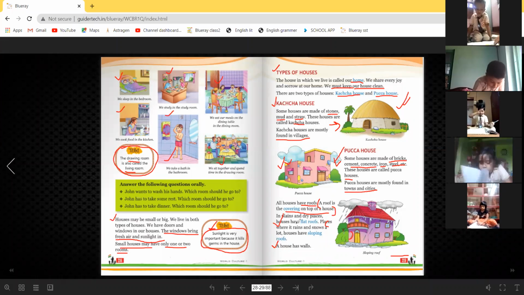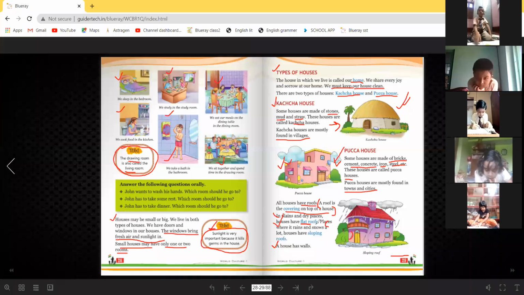In plains and dry places, houses have flat roofs, just like in our area. We are also having a flat roof. But in places where it rains and snows a lot, houses have sloping roofs.